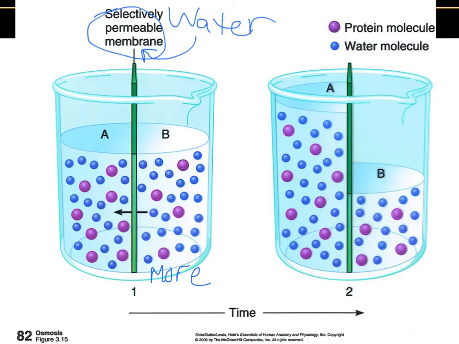On side A, we have 1, 2, 3, 4, 5, 6, 7, 8. We have 8 of the protein molecules shown here in our illustration. But on side B, we have 1, 2, 3, 4. So we have 4 of the protein molecules over here on side B. If we have less protein on side B, then that means we have more water. And if we have more protein on side A, that means we have less water.